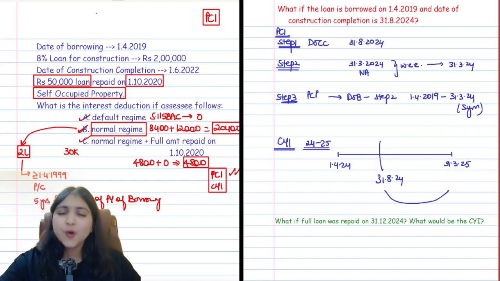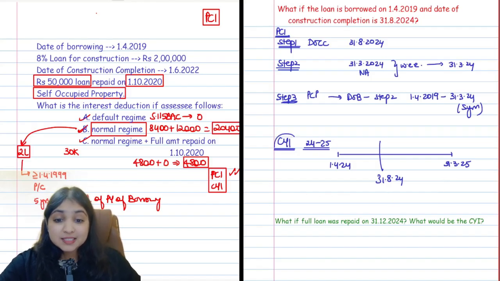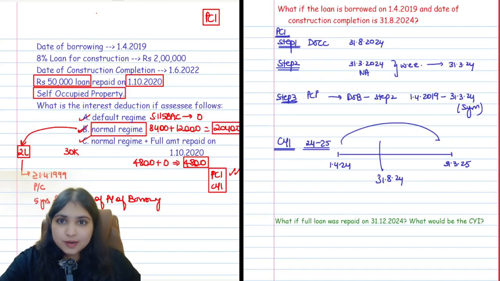This is one of the most common mistakes, guys. Always remember, it's current year interest. It is not post-construction or pre-construction interest. So current year is 24-25. 24-25 full year the loan is outstanding. So 24-25 full interest will be computed under current year interest.